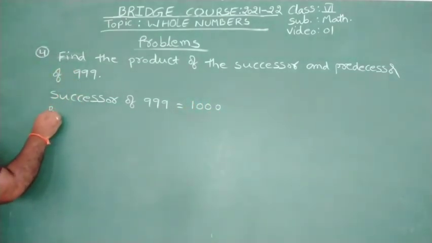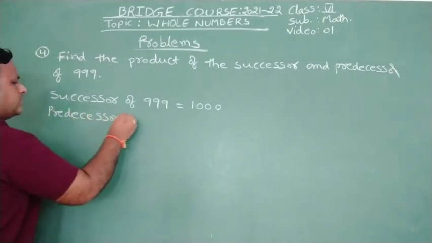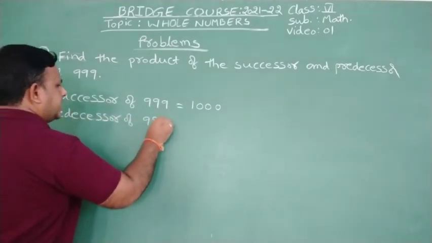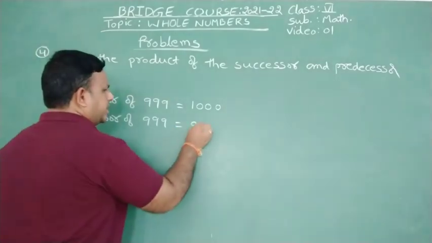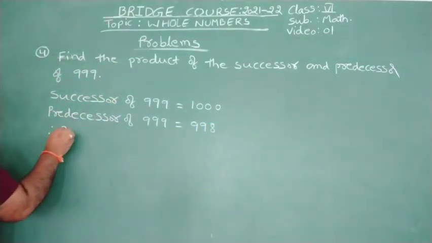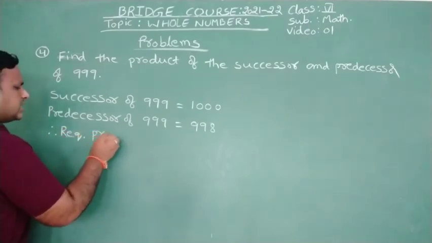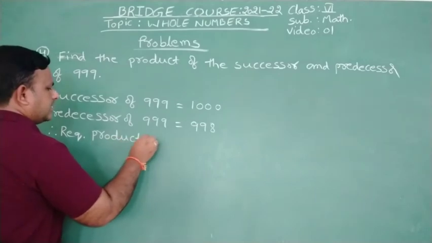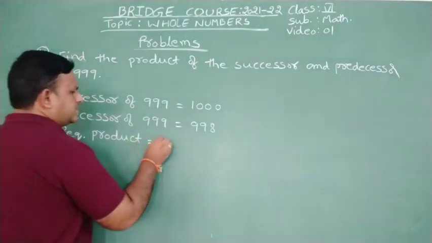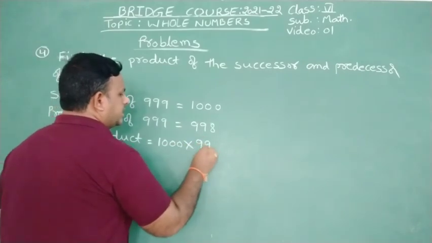Next, predecessor of 999 is 998. Therefore, required product. What is our requirement? Successor and predecessor product we want. Means 1000 and 998.